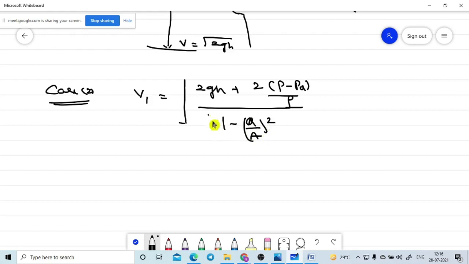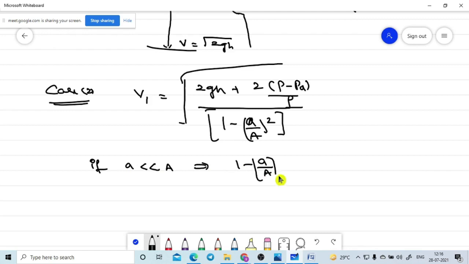This is the case. Now I am going to the special case. Case 2 I am taking. If small a is much lesser than capital A, then 1 minus (small a by capital A) whole square will become 1. This is eliminated. That is, V1 is equal to square root of 2gh plus 2 into (P minus PA) divided by rho.